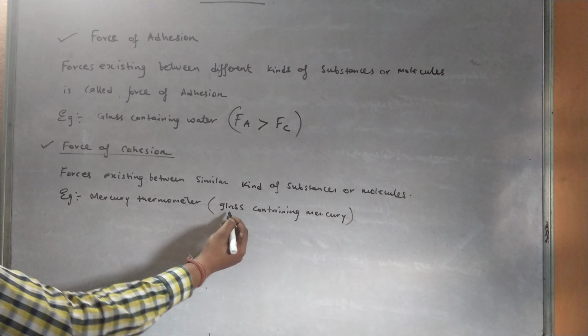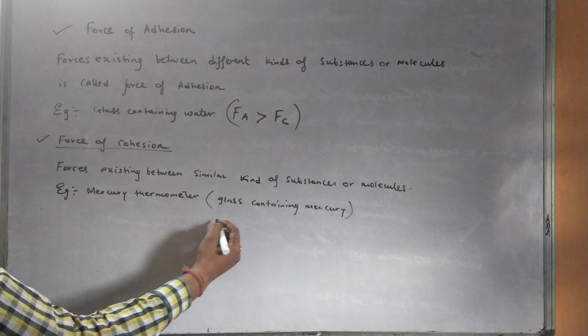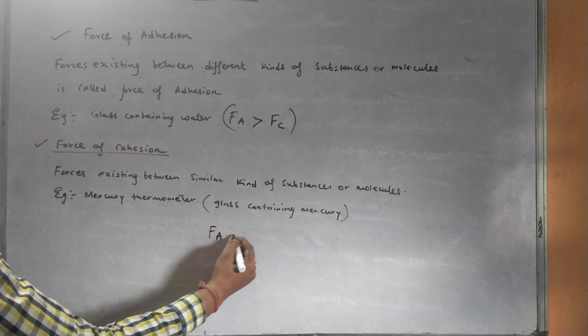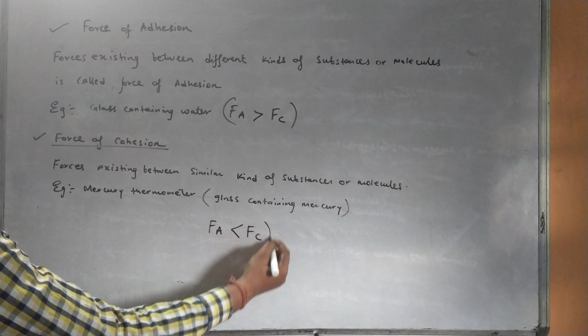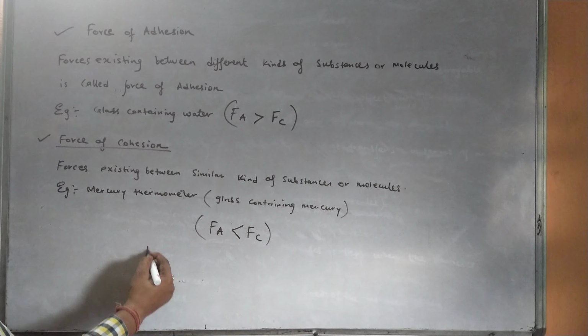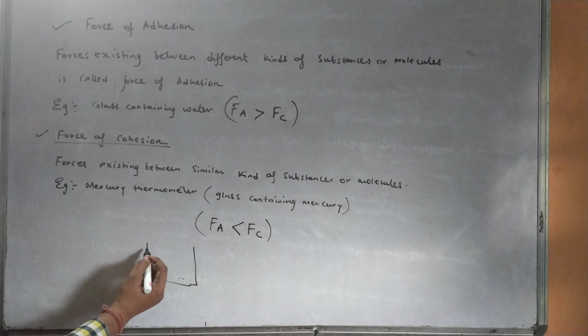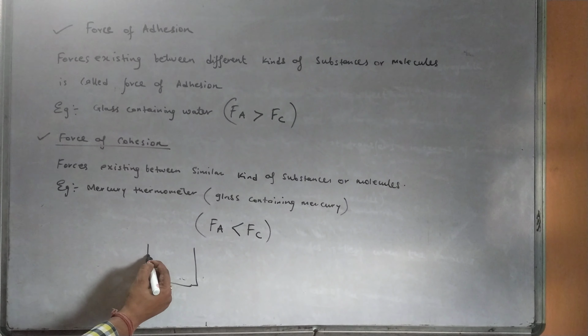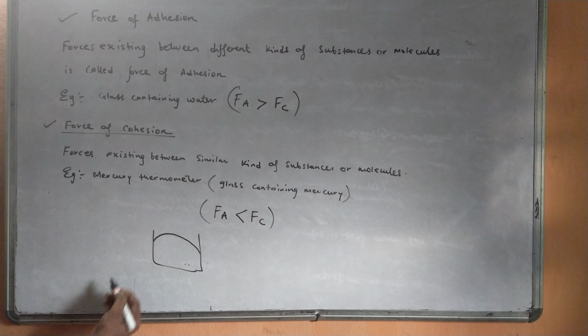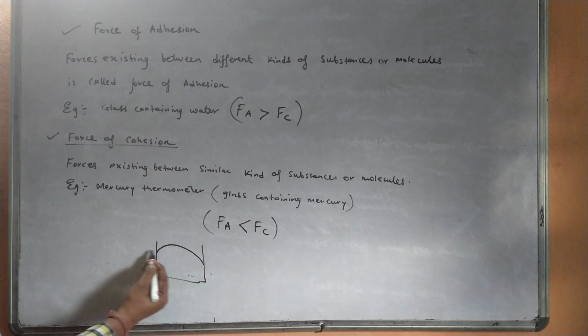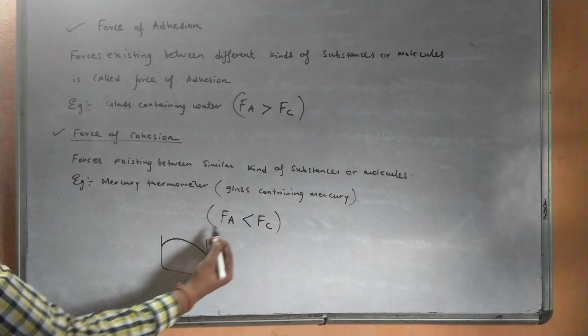Similarly, when a glass contains mercury, the force of adhesion is less than the force of cohesion. If you pour mercury in a glass, you will see the shape is convex. That means it is not sticking with the glass, so the force of cohesion is greater than the force of adhesion.